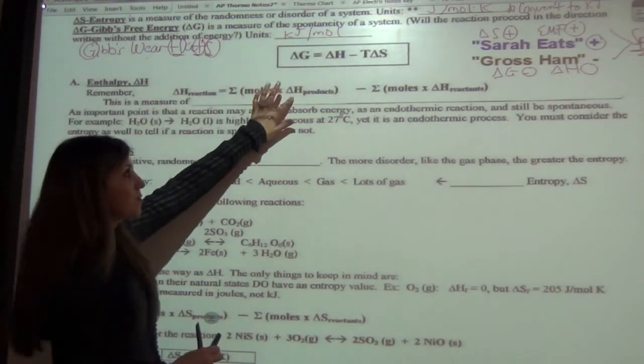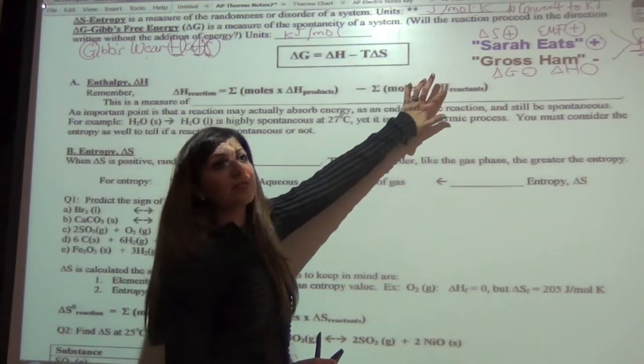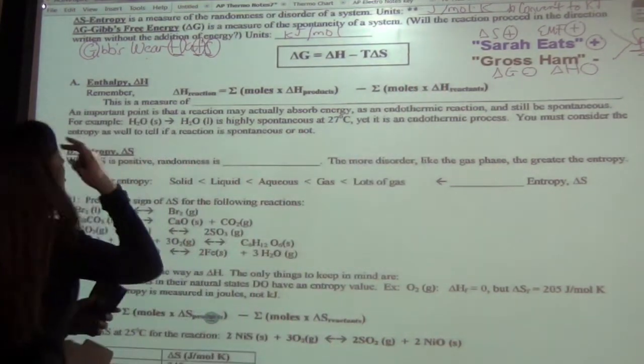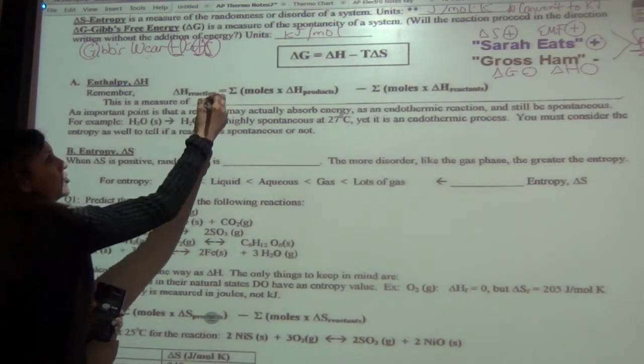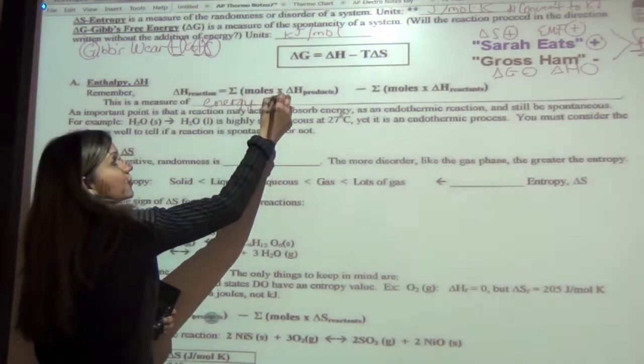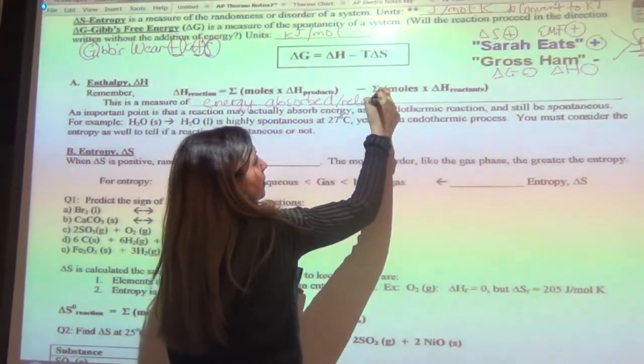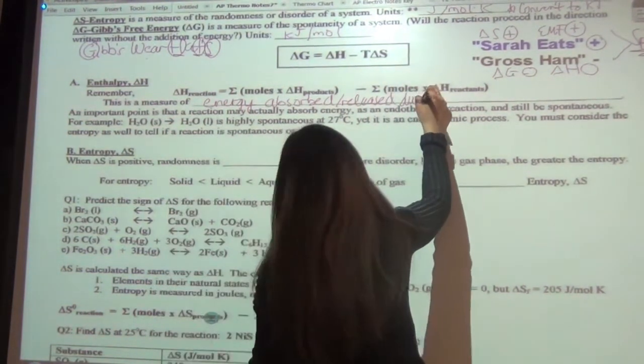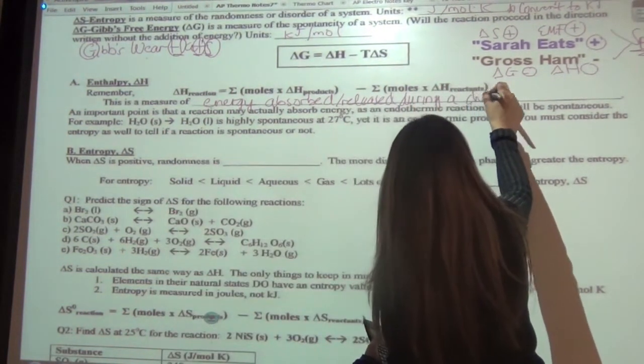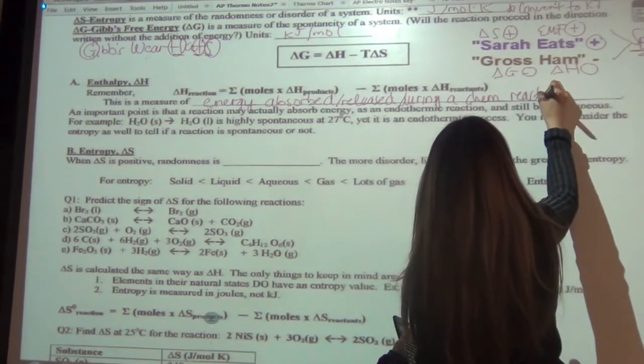Well, you multiply your moles of the products and then subtract your moles of the reactants. So this is a measure simply of the energy either absorbed or what? Or released, yep, during a chemical reaction.